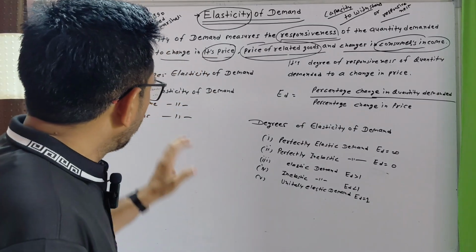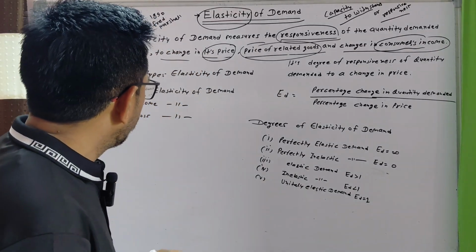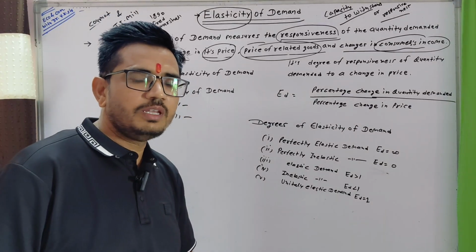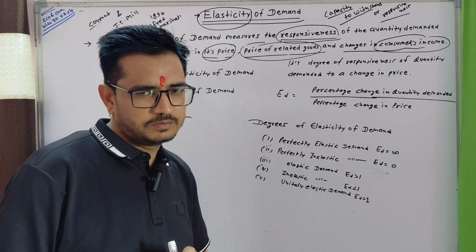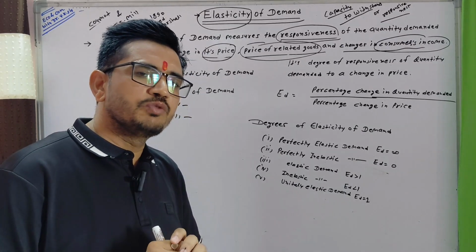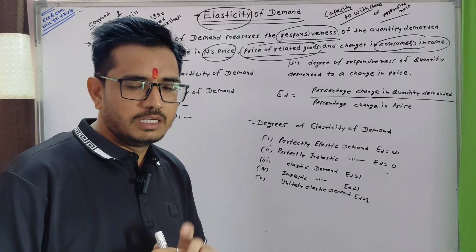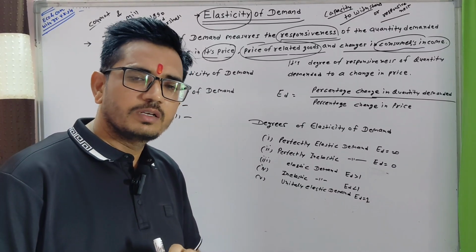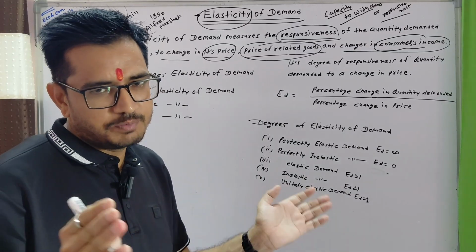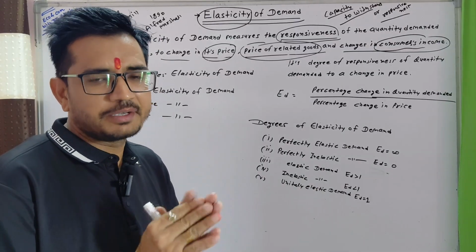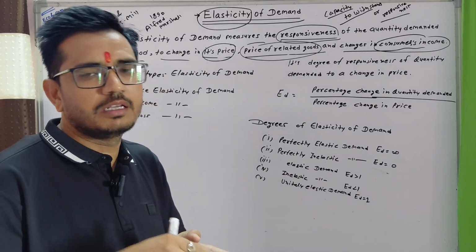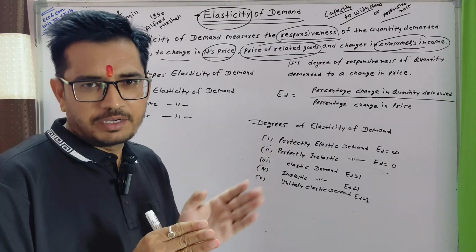After that, I want to talk about income elasticity of demand. What is income elasticity of demand? When there are changes in consumer income, what happens to quantity demanded? It is a measurement between two factors: one factor is consumer income and the other is quantity demanded.